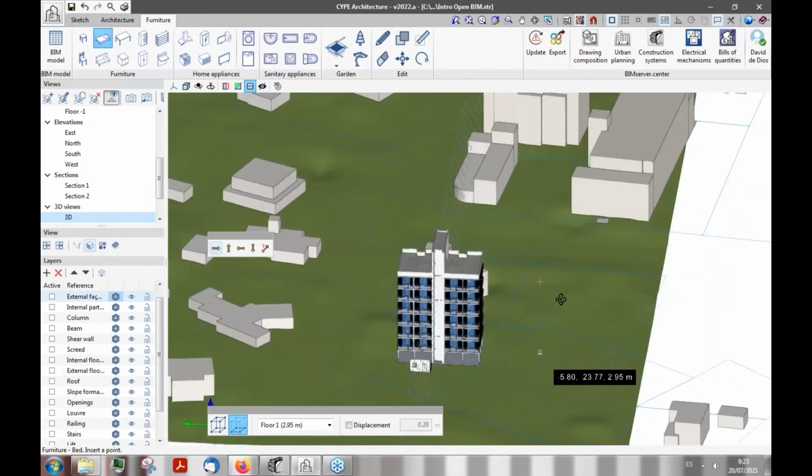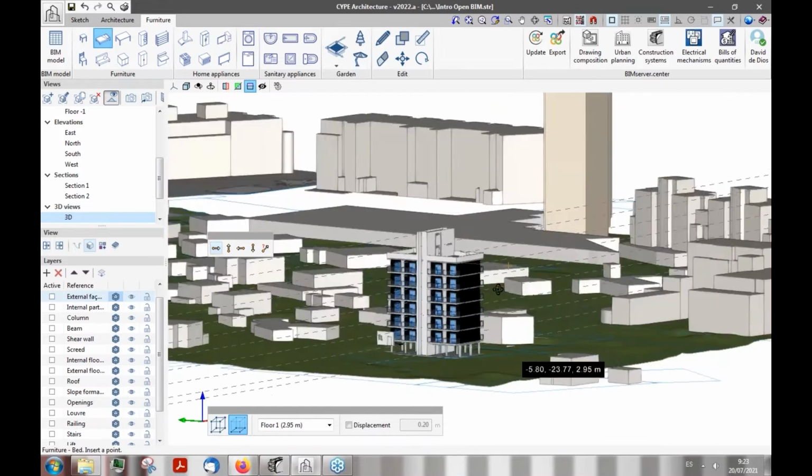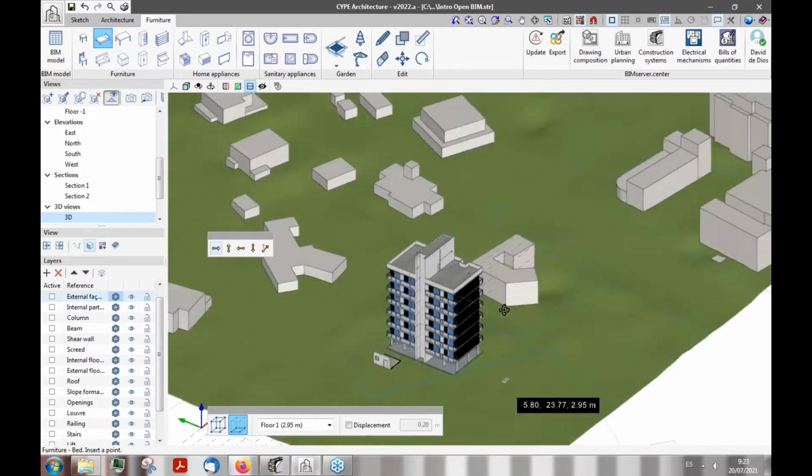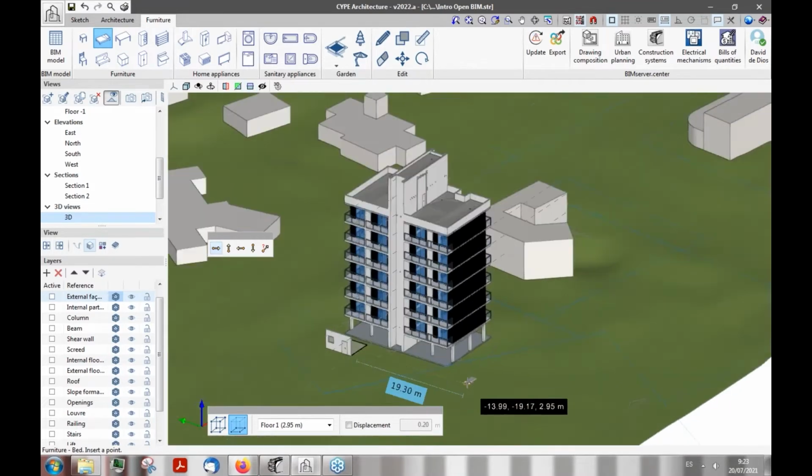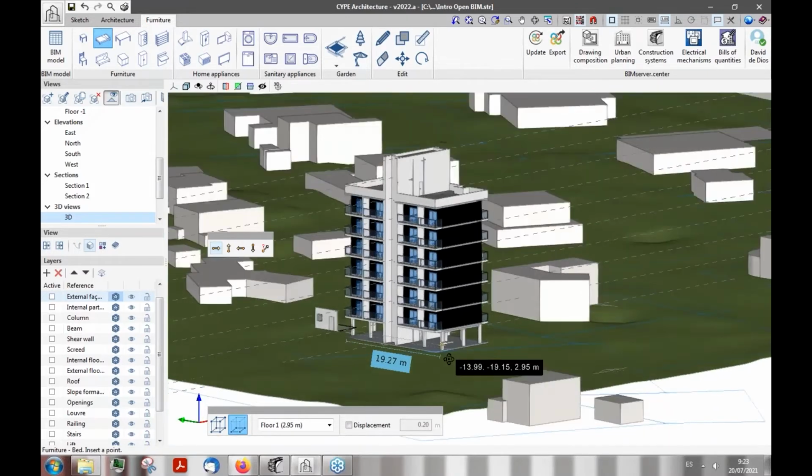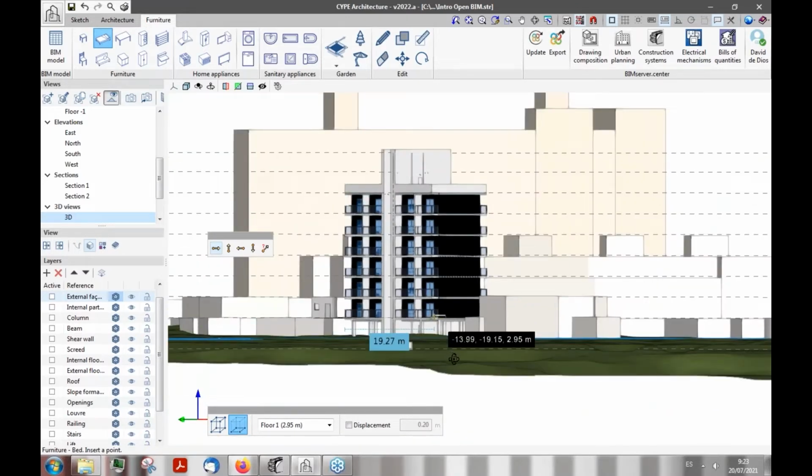That's very interesting. We can study the impact of the building and the environment on the landscape. That's very interesting. Thanks, Mr. David.